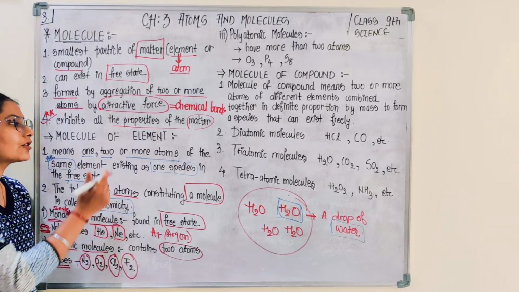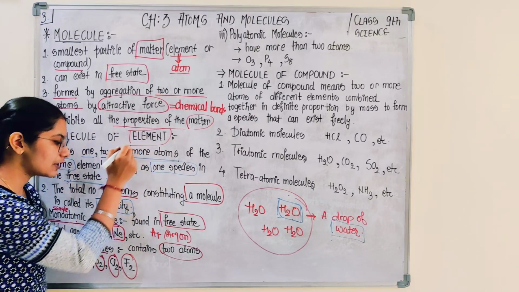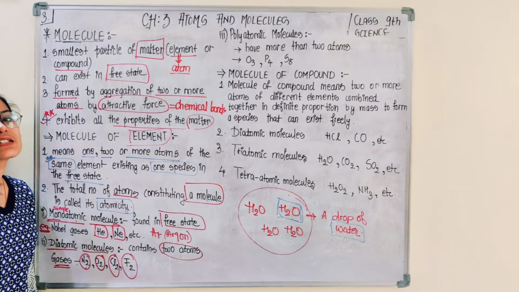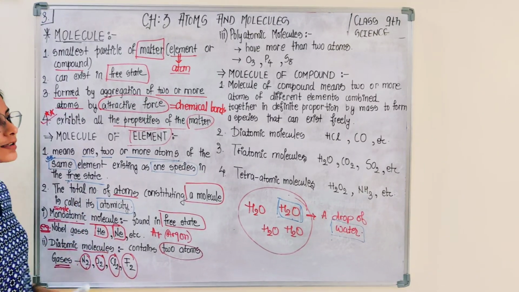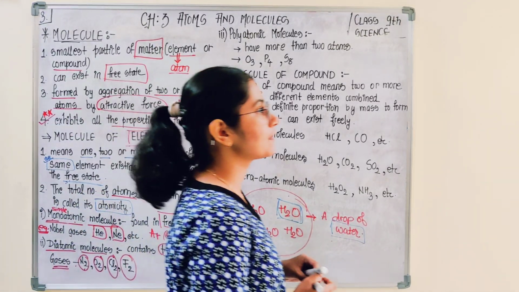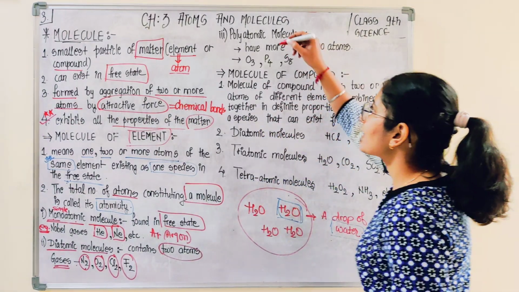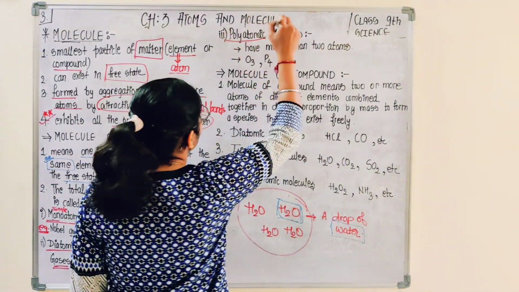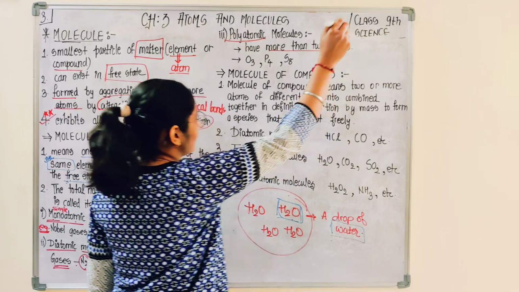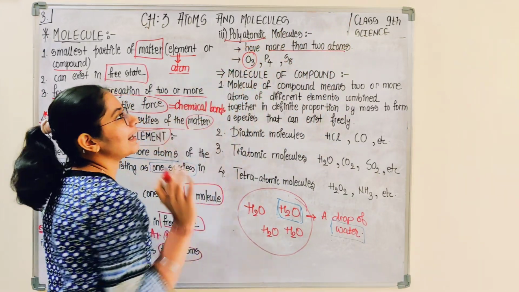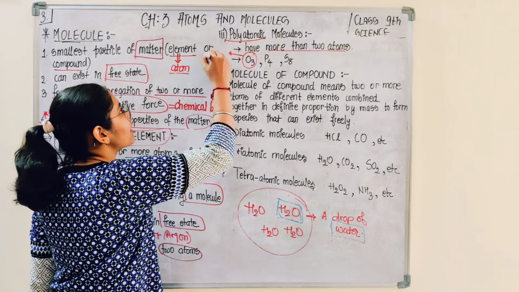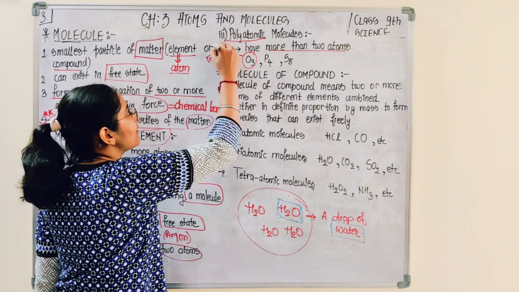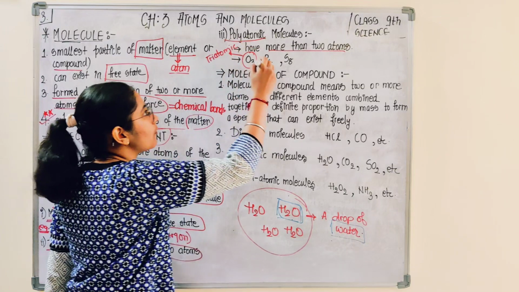So these are the molecules of an element. You see, the molecule is made up of the same type of atom of the same element. It does not involve different atoms of different elements. Similarly, there is the polyatomic molecule, which has more than 2 atoms. For example, there are 3 oxygen atoms, which you can refer to as a triatomic molecule.